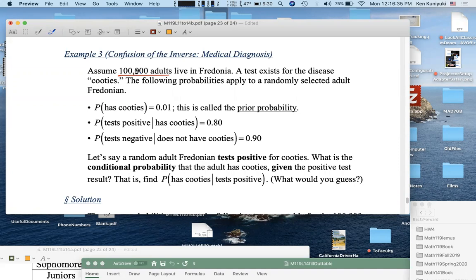A test exists for the disease Cooties. I did not want to say coronavirus. I want to say Cooties. The following probabilities apply to a randomly selected adult Fredonian.